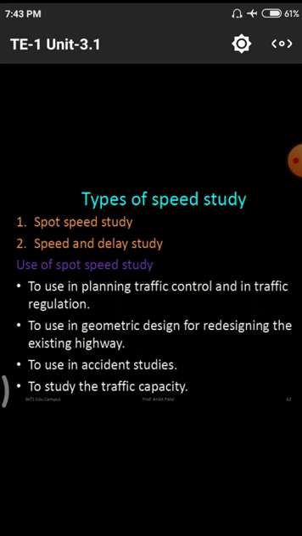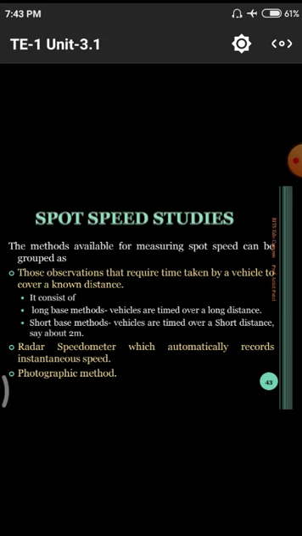First one is the spot speed study, second one is the speed and delay study. In the spot speed study, what is the major purpose? The measures available for measuring spot speed can be grouped as follows. First, the observation of the time taken by a vehicle to cover a known distance. Known distance means whenever we go from one particular point to another, the two points are well known to us. That means we have to take a smaller time to cover those two points. Why?